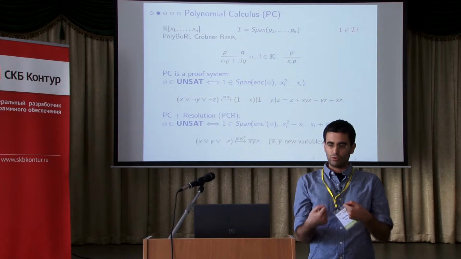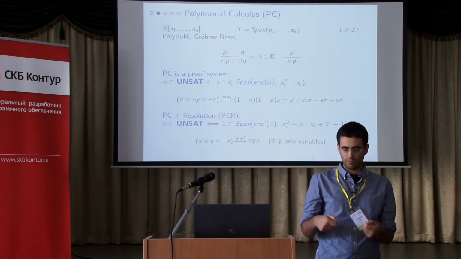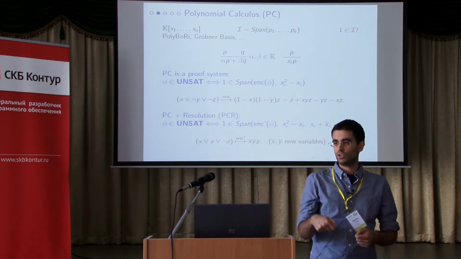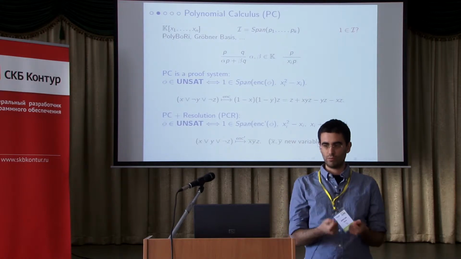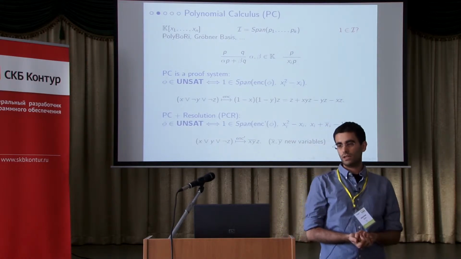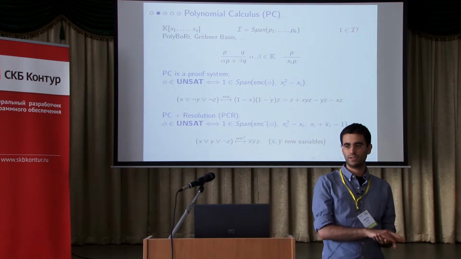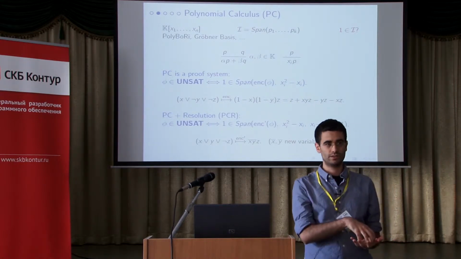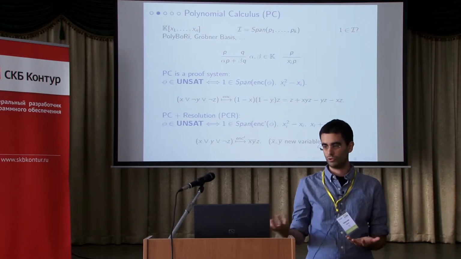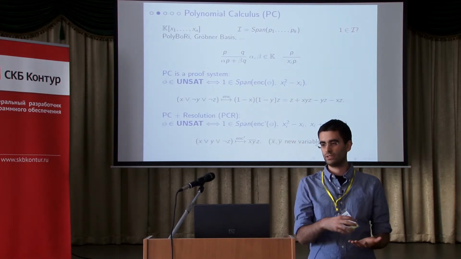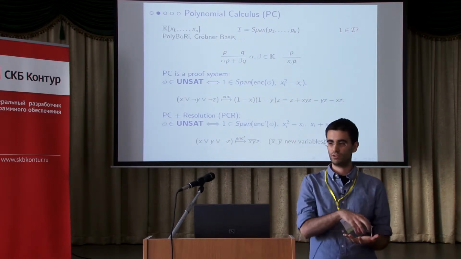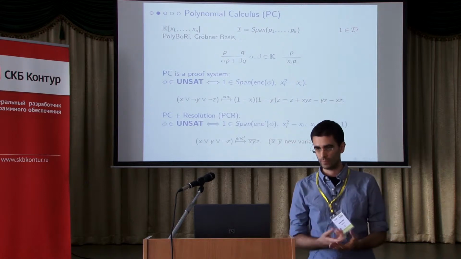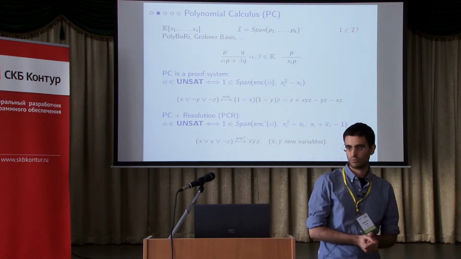And we can derive other polynomials, and we can move around in the ideal, looking for the polynomial identically 1. We have that this is a proof system because there is a way of translating CNFs into polynomials, with the property that a formula is unsatisfiable if and only if one is in the ideal generated by this set of polynomials.